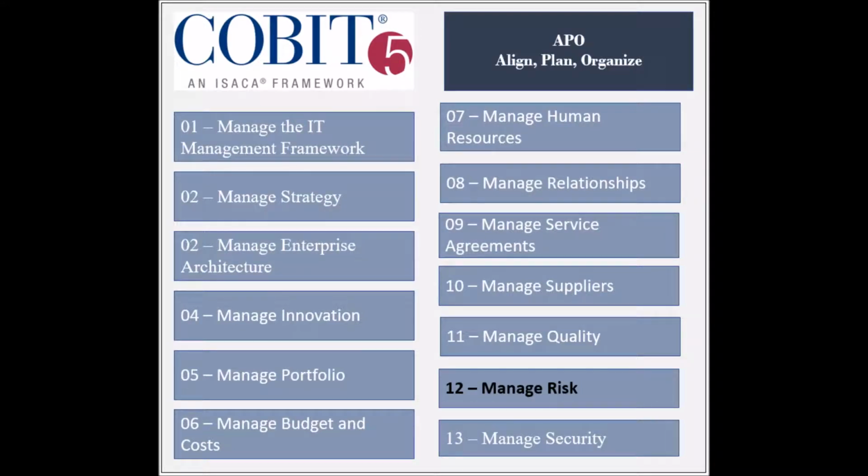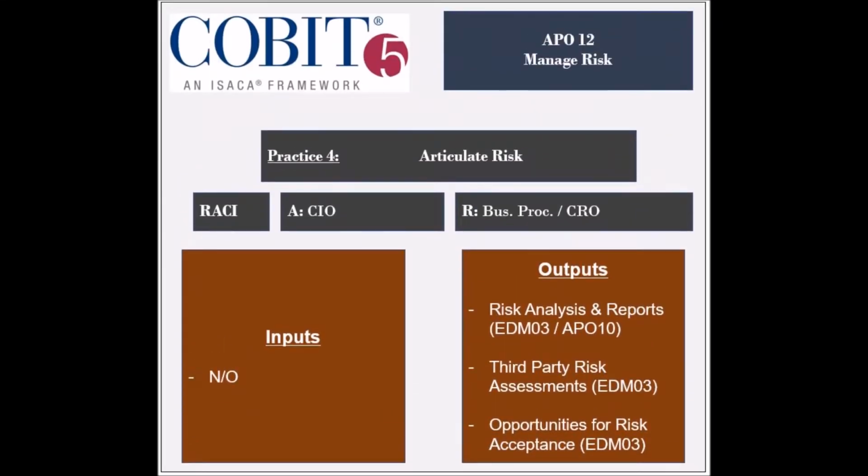The 12th process of the Align, Plan and Organize domain, called Manage Risk, has 6 practices. The 4th practice is to articulate risk. The entities responsible for this practice are the business process owners and the Chief Risk Officer. The entity that is held accountable is the Chief Information Officer. The practice receives no inputs from internal or external sources.